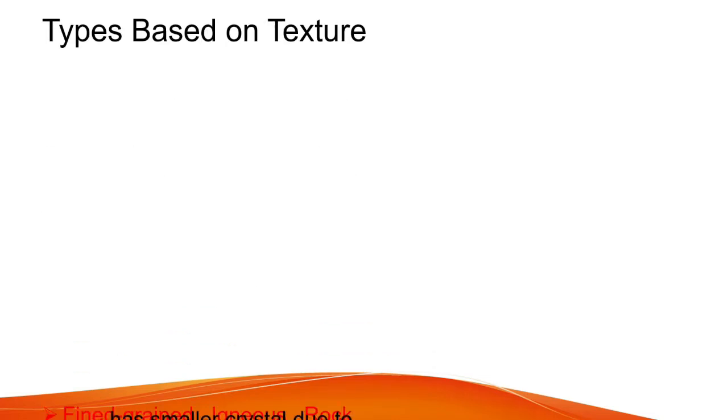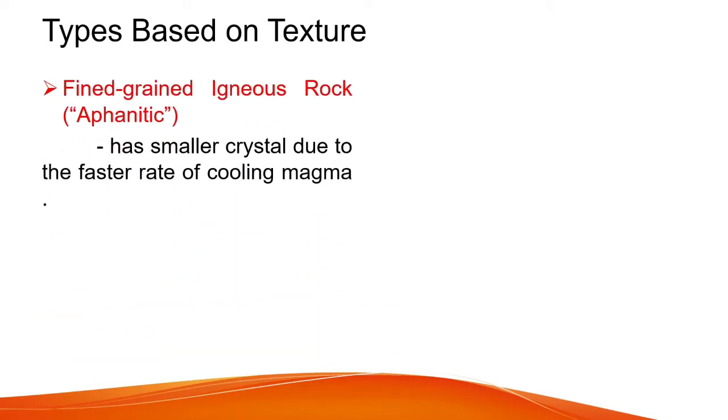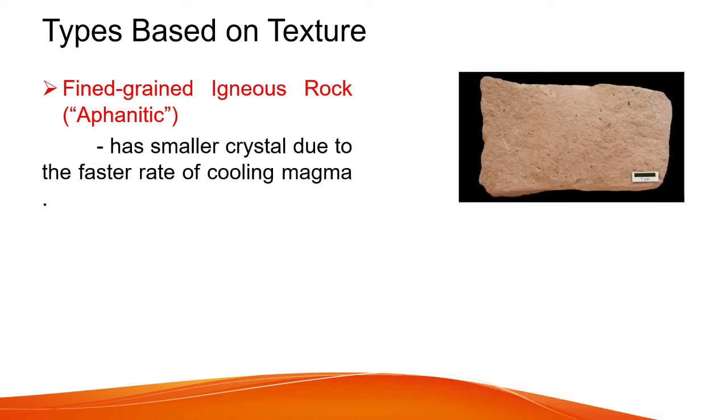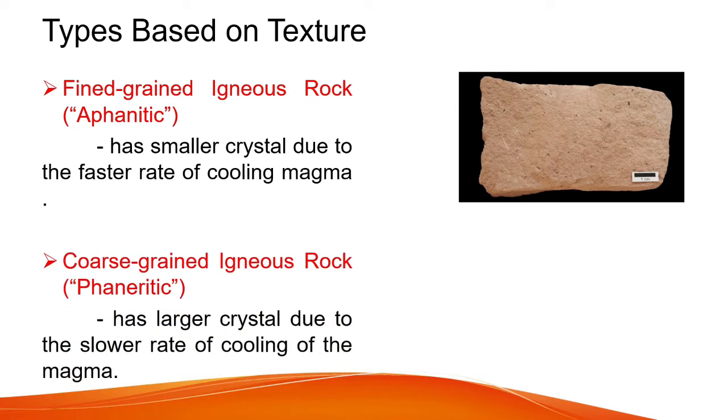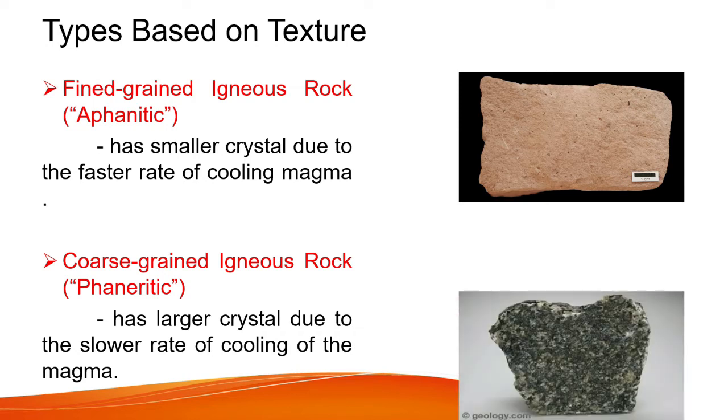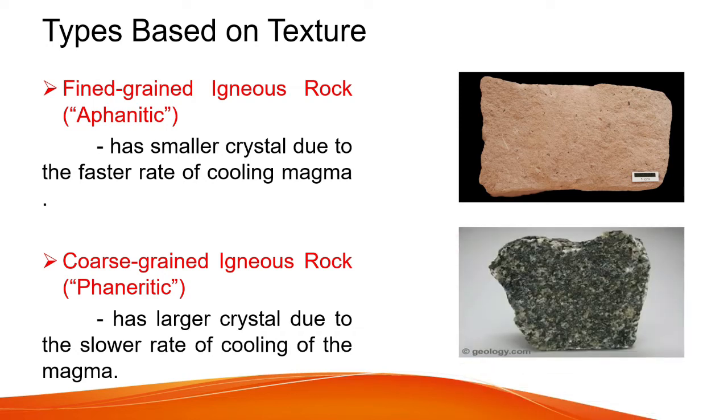Types based on texture. Fine-grained igneous rock or aphanitic has smaller crystal due to faster rate of cooling magma. This is an example of fine-grained igneous rock. Second is coarse-grained igneous rock or phaneritic. Has larger crystal due to the slower rate of cooling of the magma. This is an example of coarse-grained igneous rock.